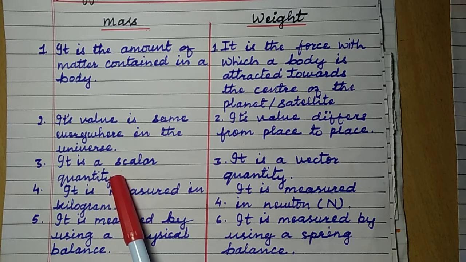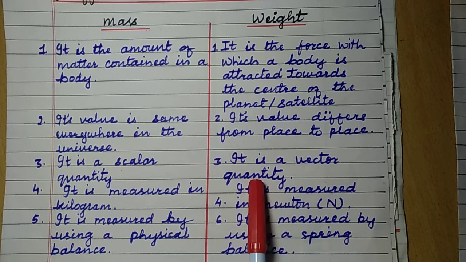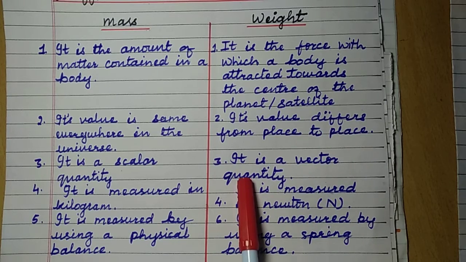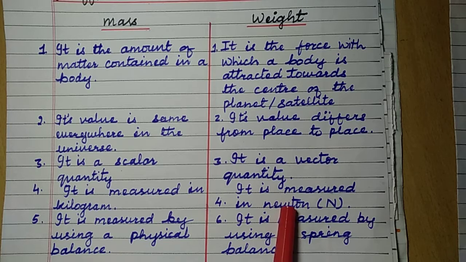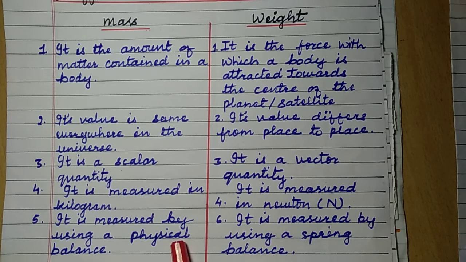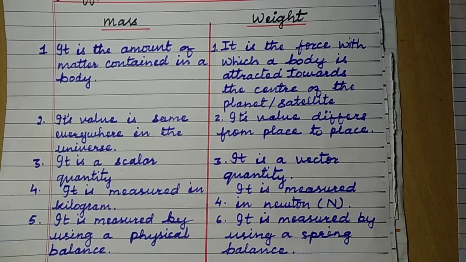Now mass is a scalar quantity. It has only magnitude, no direction. Weight is a vector quantity. It has direction as well as magnitude. Mass is measured in kilogram and weight is measured in Newton. The SI unit is Newton. Mass is measured by using a physical balance, beam balance or pan balance, whereas weight is measured by using a spring balance. So these are the differences between mass and weight.